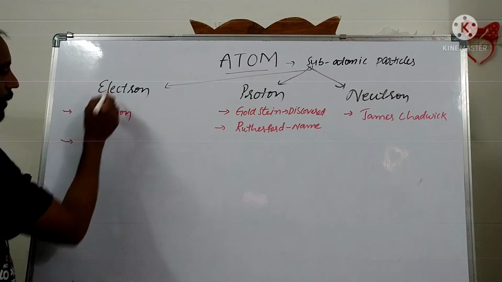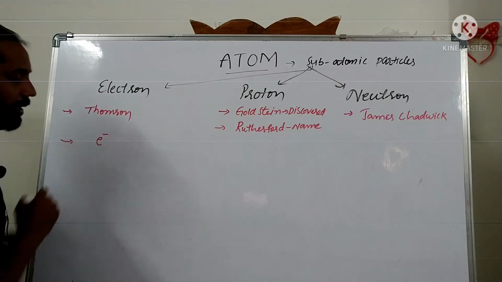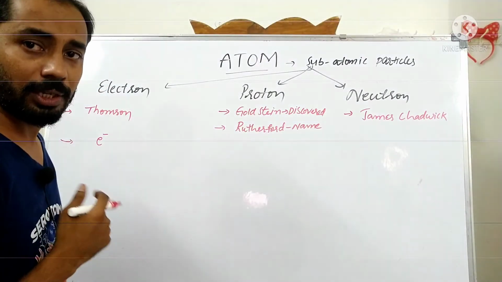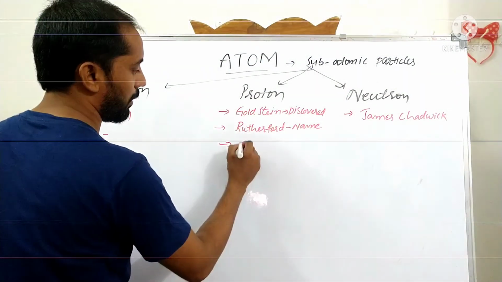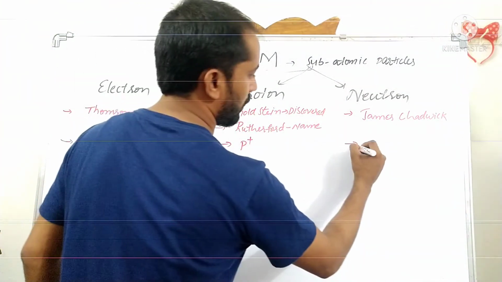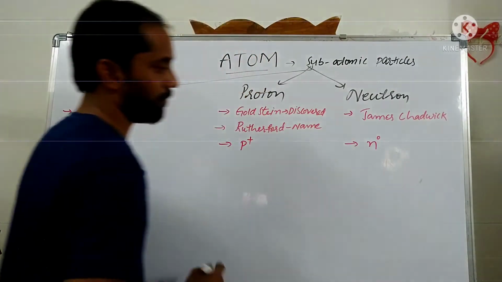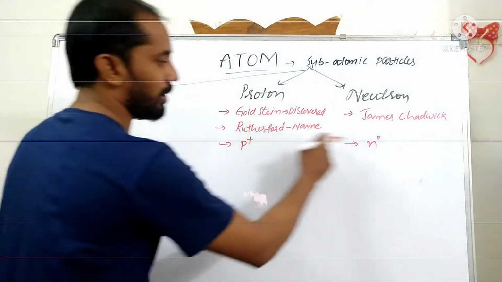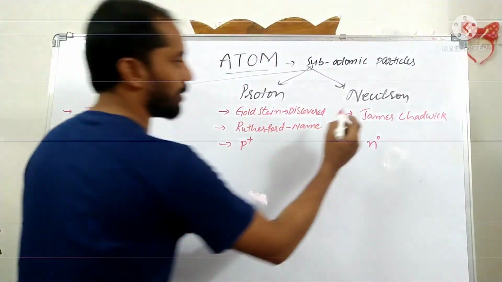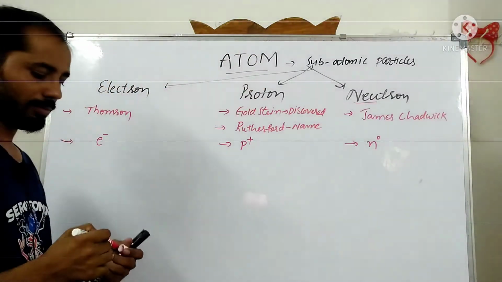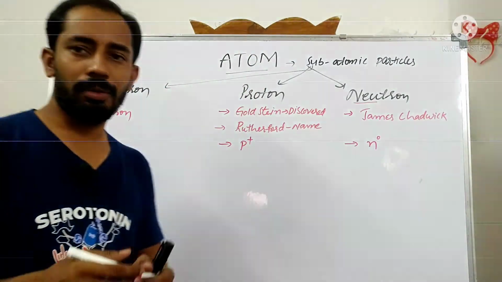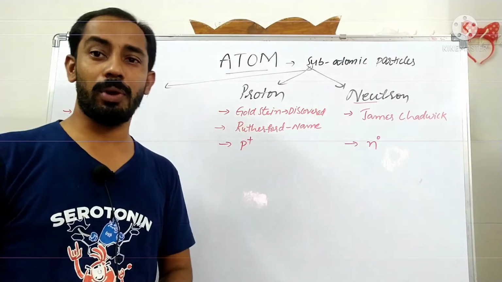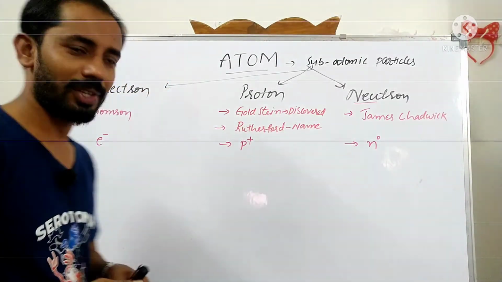Next, representation. The electron is represented as e minus because it carries the negative charge. Protons are represented by p plus and neutrons by n zero. Negative in nature, positive in nature, neutral. That's why it is called a neutron. Like proton, positive, not like electron.